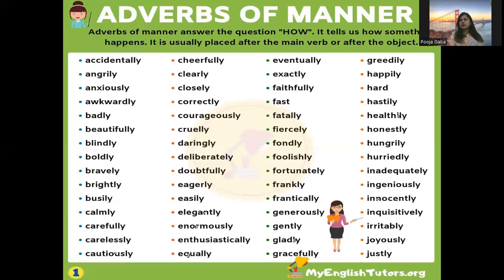Now these, as you can see on your screen, most of these adverbs take ly in the end. Normally we add ly in the end for adverbs of manner, but it's not necessary for all the adverbs. Like fast, fast is used as fast only and not fastly. She runs fast. So here we do not add ly, but normally in adverbs of manner we add ly in the end of the adverb. So this was the first type. Now let's move on to the next type.